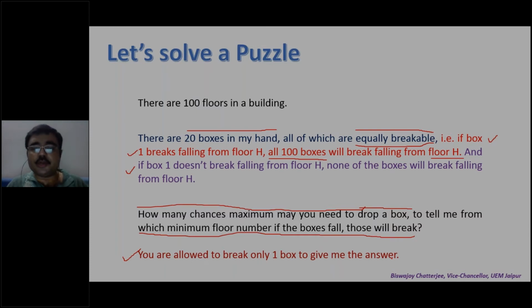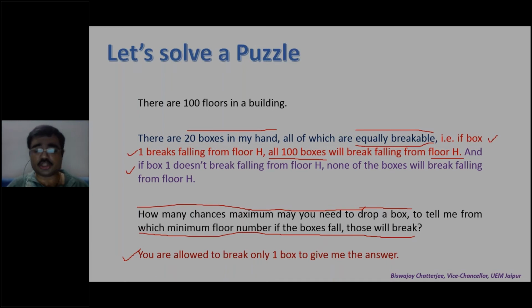For that, you may drop the boxes, but how many maximum chances will you need? And you are allowed to break only one box. You can pause the video and think of the solution.